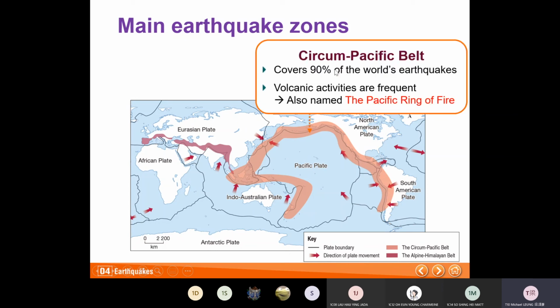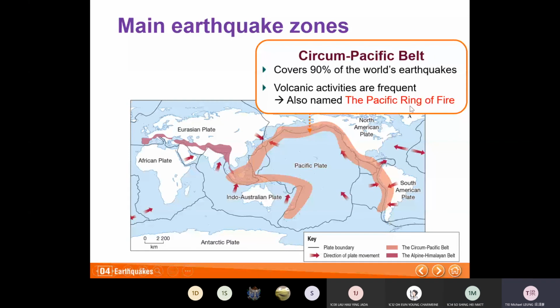The most famous earthquake zone is the Circum-Pacific Belt, which has a nickname, the Pacific Ring of Fire. Why do we call it the Pacific Ring of Fire? There are many volcanoes in Japan. Mount Fuji is a dormant volcano, but it was active before, and there are many active volcanoes in Japan.